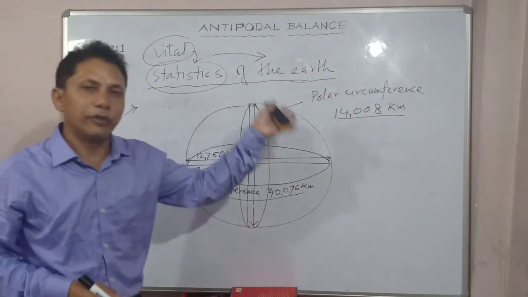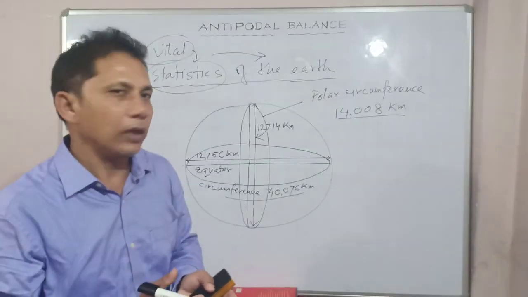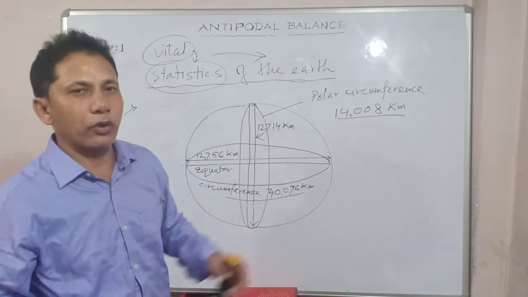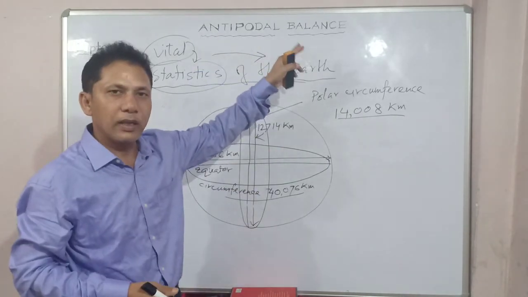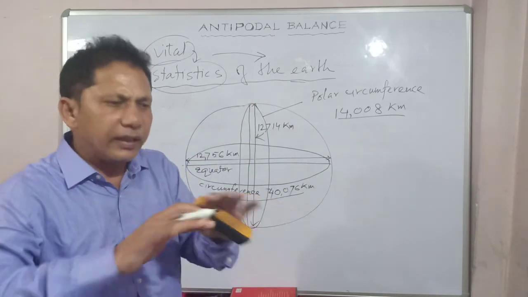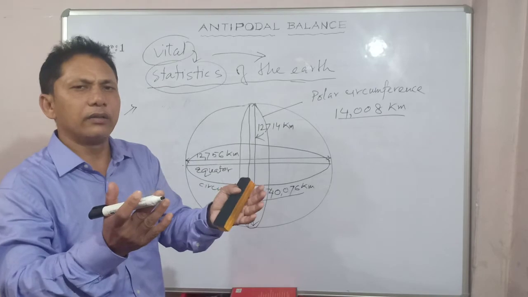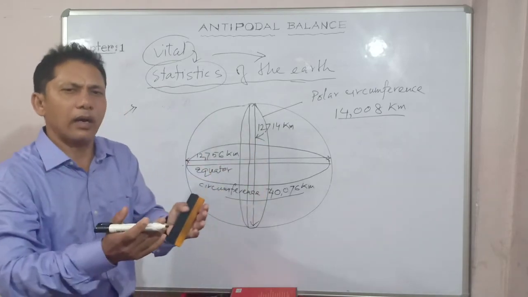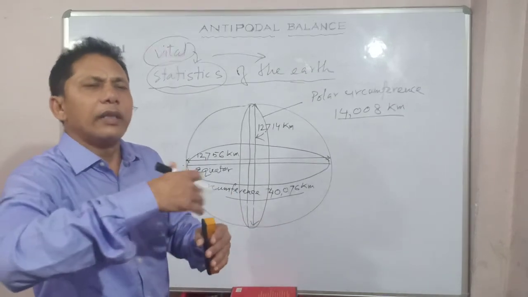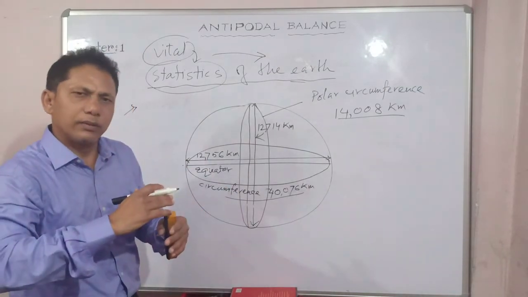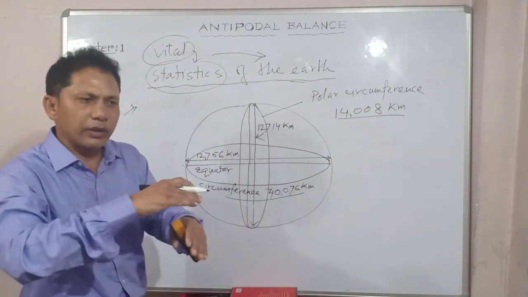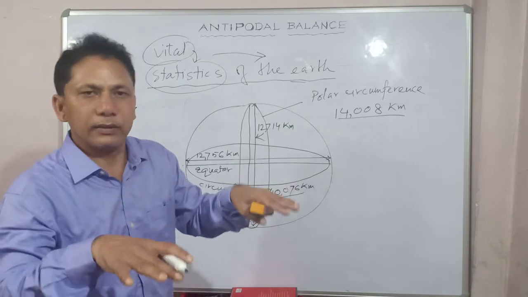And before that, what I have discussed is antipodal balance. I hope these two will help you a lot to clear your concepts, especially antipodal balance, as I have highlighted. Antipode means directly opposite to each other. The earth's materials maintain balance on a dynamic, spherical earth. Got my point? What is antipodal balance? Landmass and water bodies situated exactly opposite to each other, keeping the balance.